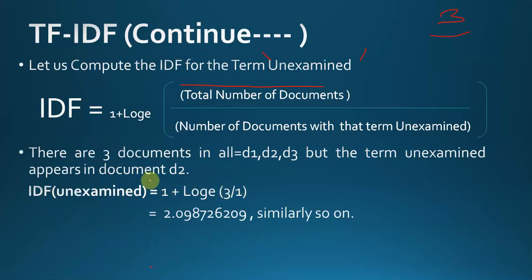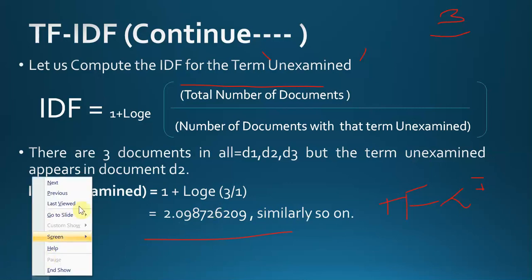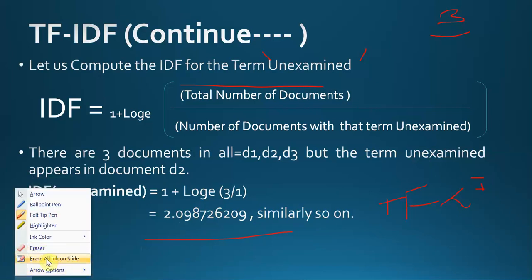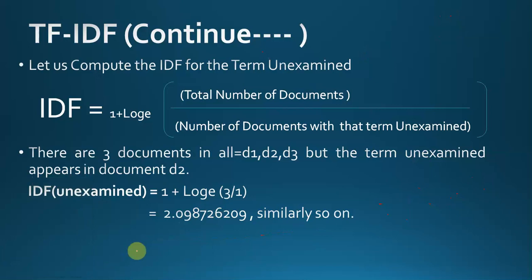So 3 divided by 1. This is the formula: 1 plus log e of 3 divided by 1. So we have calculated the IDF for it. And how will we get the TF-IDF score? By multiplying the TF with the IDF. Now I will show you. Suppose I want to calculate the TF-IDF for "unexamined".